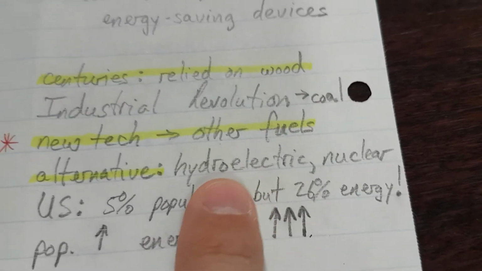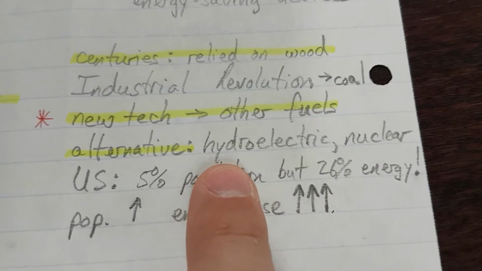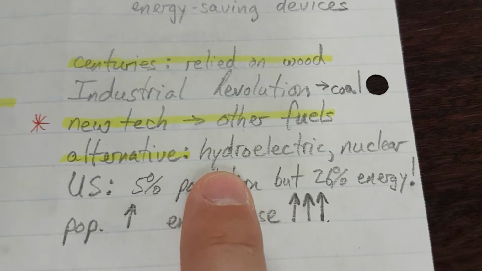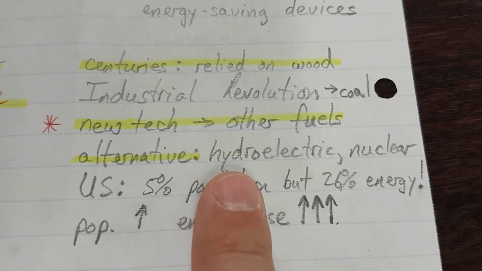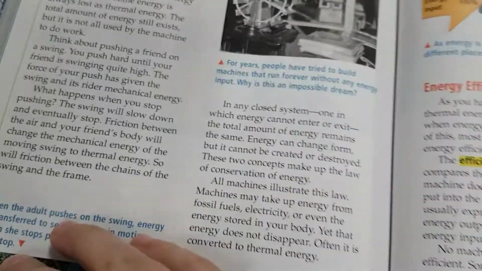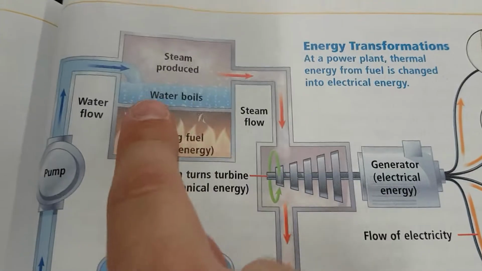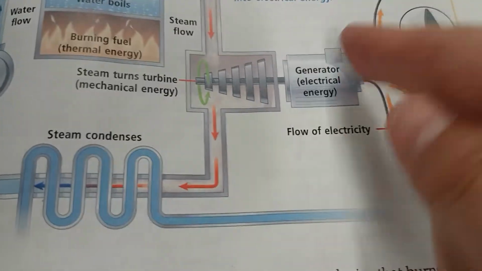Alternative, such as hydroelectric energy. Hydro means water, electric means electricity. So when they build a dam like the Hoover Dam and the water flows through and spins the motor to create electricity, that's hydroelectric. Very similar to this, but instead of heating up the water, they just let the river run through it to spin the turbine.